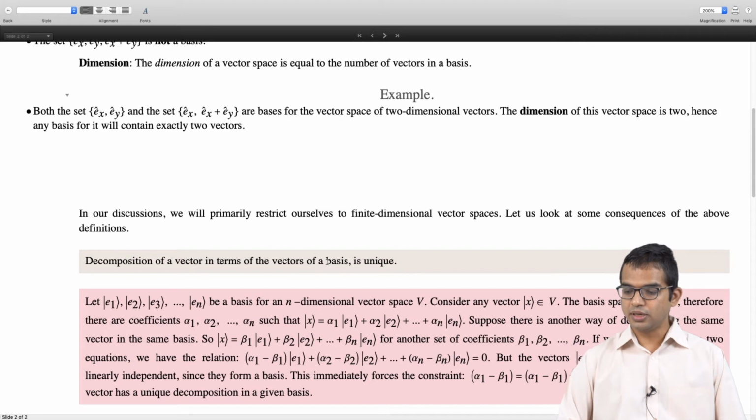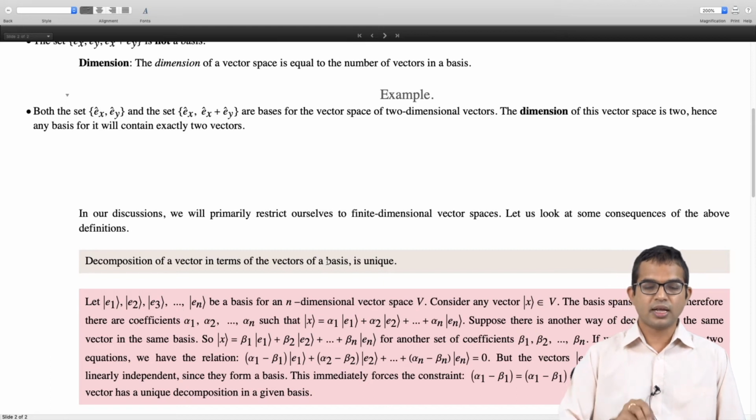Now, these vectors e1, e2, e3, and so on must be linearly independent, right? The definition of linear independence is that you will never be able to find a set of coefficients which are not all 0, such that the sum of the coefficients times the various vectors involved is equal to 0, right? That's precisely what we have here. We seem to have found a set of coefficients alpha 1 minus beta 1, alpha 2 minus beta 2, and so on all the way up to alpha n minus beta n, such that if we tag these coefficients along with the vectors and add them, we are getting 0, right?